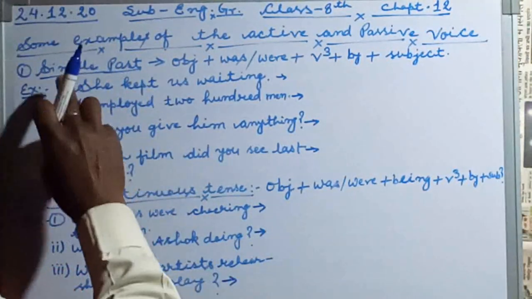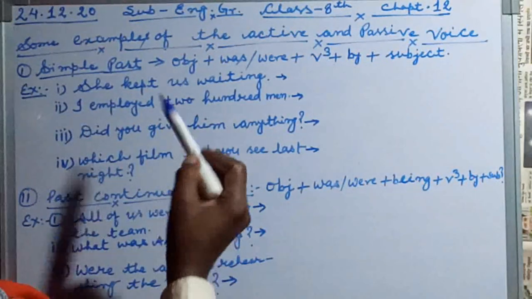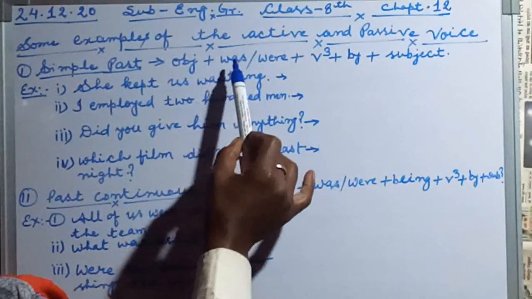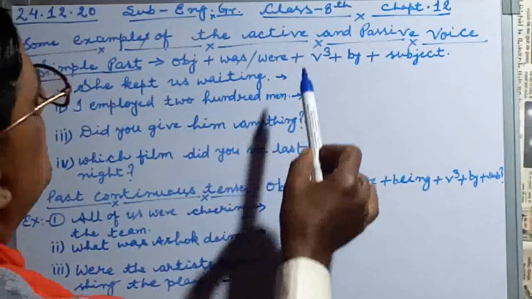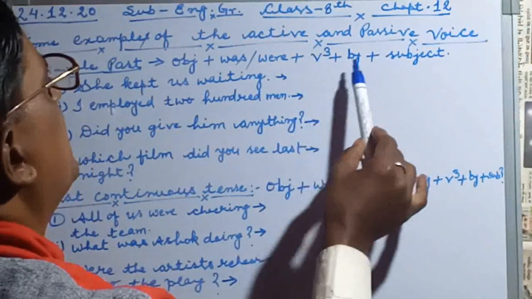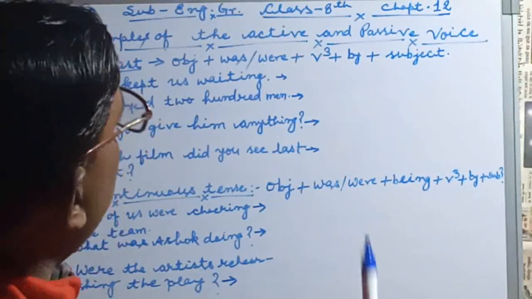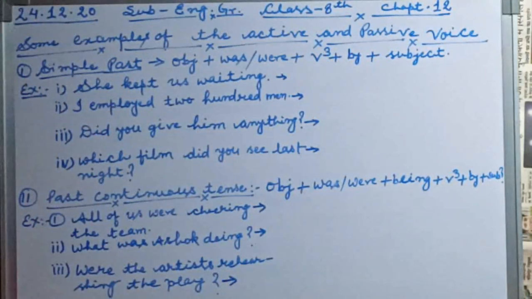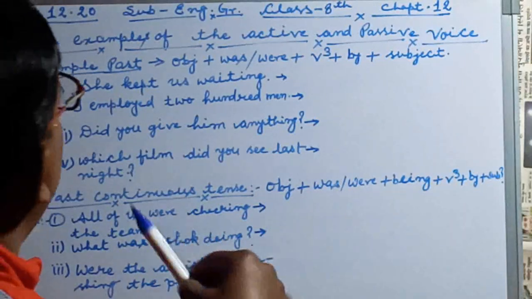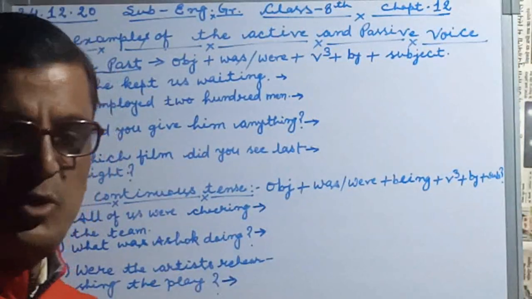Just like I'm taking simple past, the structure is: object plus was/were plus verb third form plus by plus subject. Means first of all we use the object in the beginning while we change the sentence from active to passive voice.